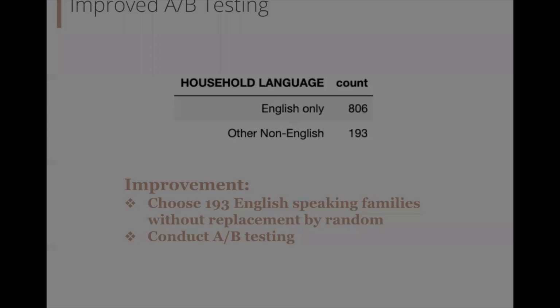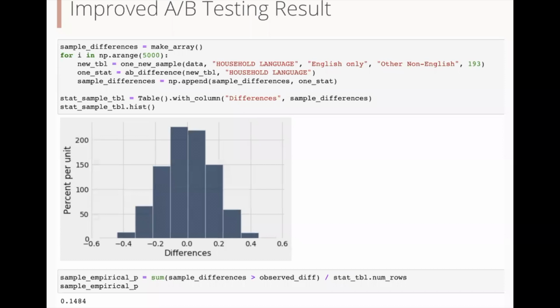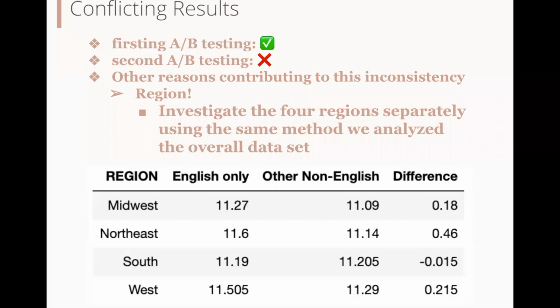Then we conduct A/B testing with the sampled English-speaking households and the original non-English-speaking households data. This time, the p-value was 0.1484, and the null hypothesis should be accepted since the result is larger than the 10% cutoff. We decided to further examine if any other factors resulted in this inconsistency. We decided to consider the region the household is located in.